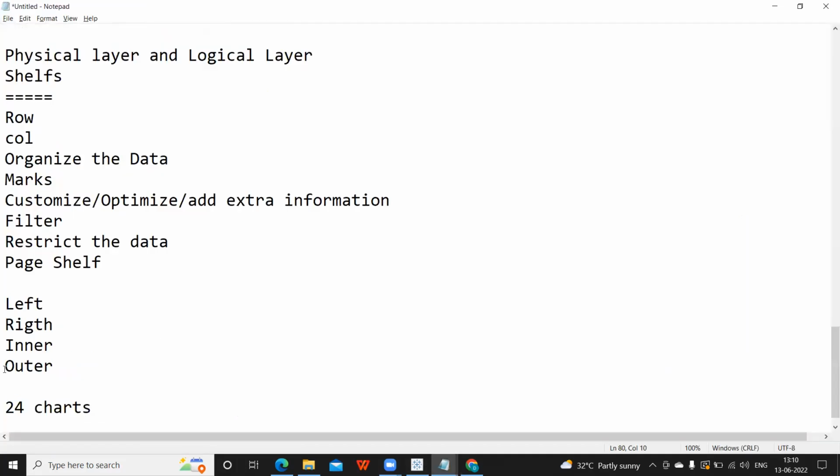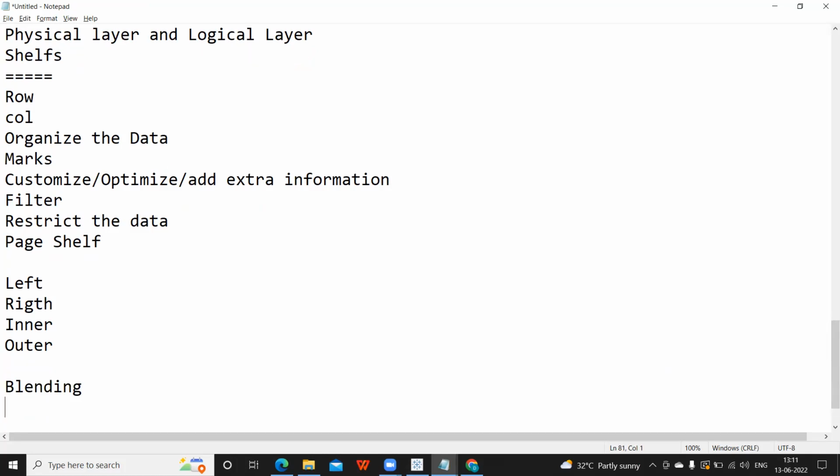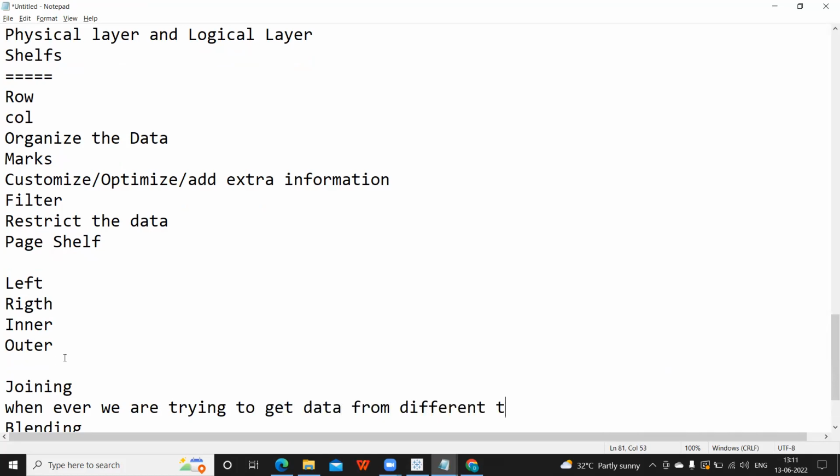But so we talked about joins, okay. But again, there is one important concept that is very much native to Tableau, that is blending. So joining comes into picture whenever we are trying to get data from different tables of the same data source.